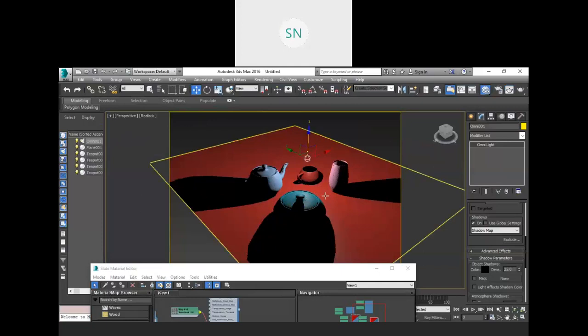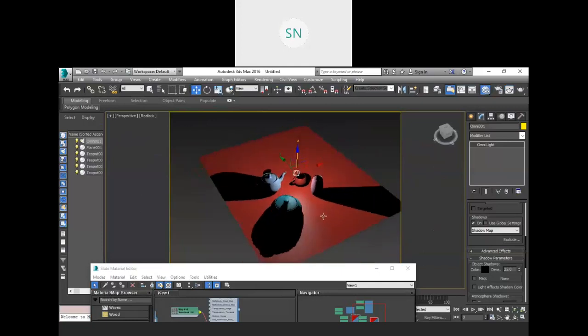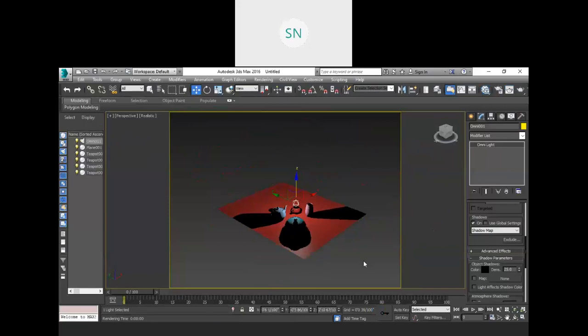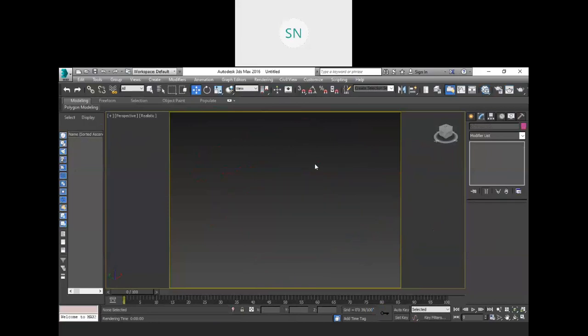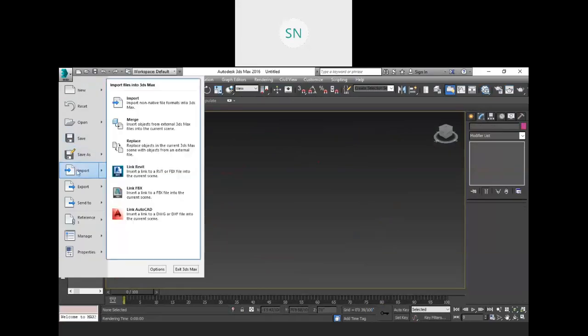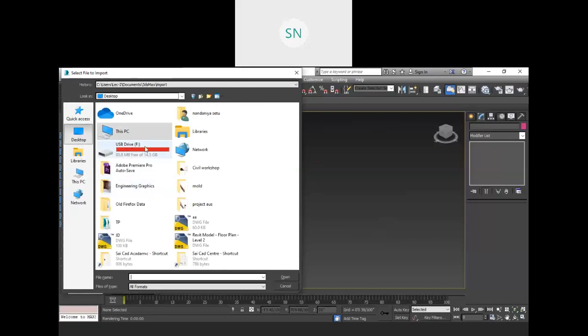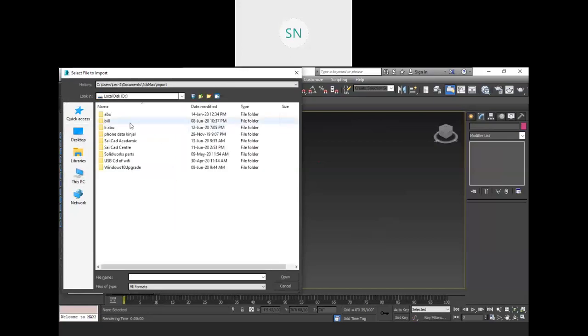So these are the things that we have in this software. Now let me discuss something else in this software. So let me bring some other file into this format. So I am going to import an AutoCAD file over here. So you can directly import your AutoCAD file. So from this PC and maybe over here.